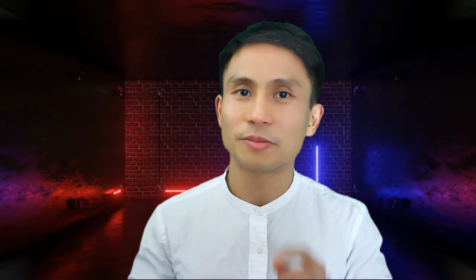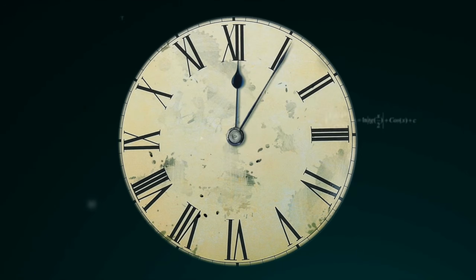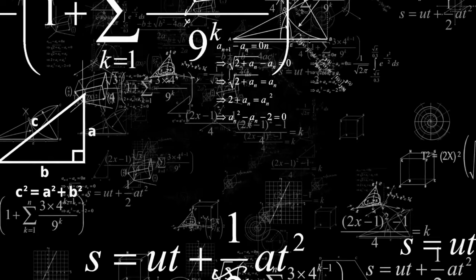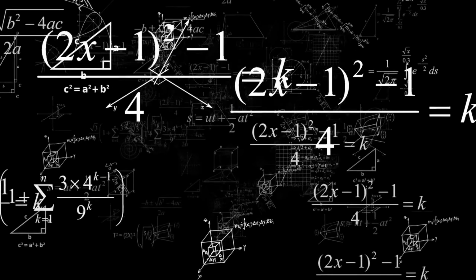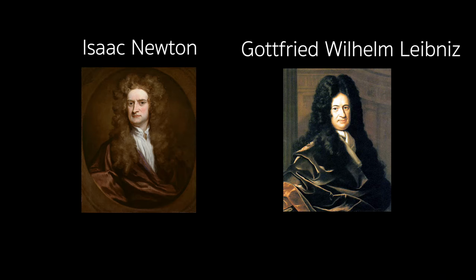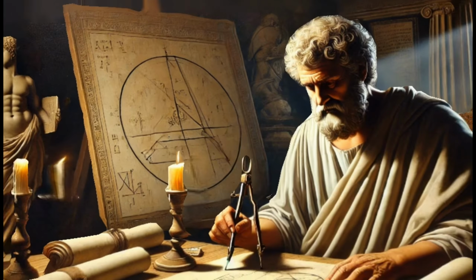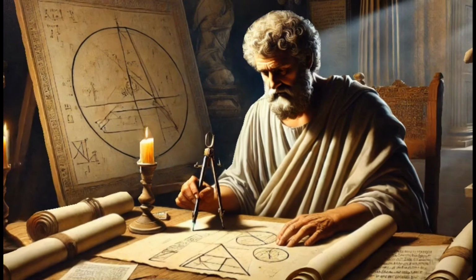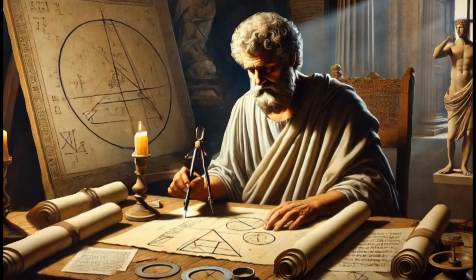Before we get into the math, let's take a quick trip back in time. Calculus was independently developed by two giants of mathematics, Isaac Newton and Gottfried Wilhelm Leibniz. But the idea of first principle was actually inspired by earlier thinkers like Archimedes, who used similar ideas to calculate areas and slopes or gradients. Newton and Leibniz took these ideas and formalized them into the calculus we know today.